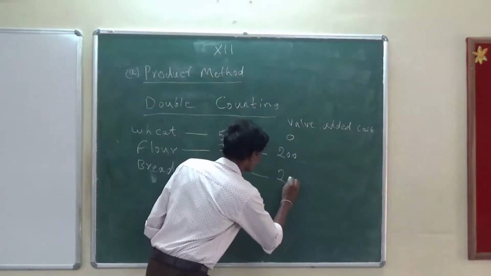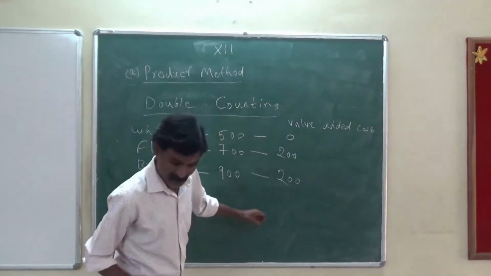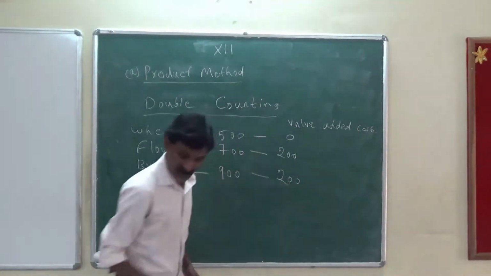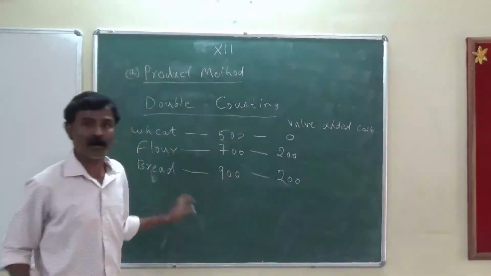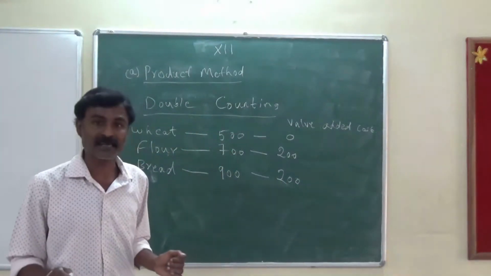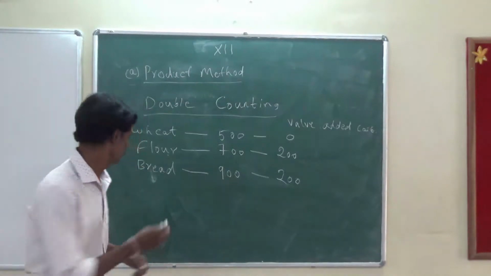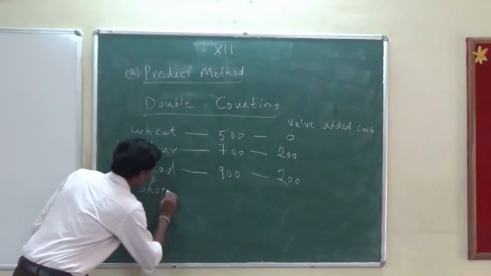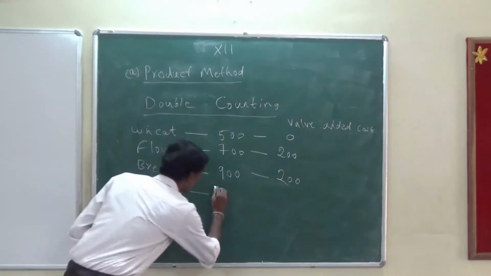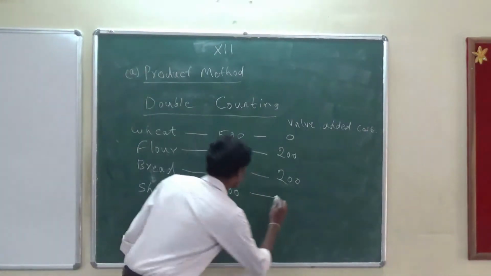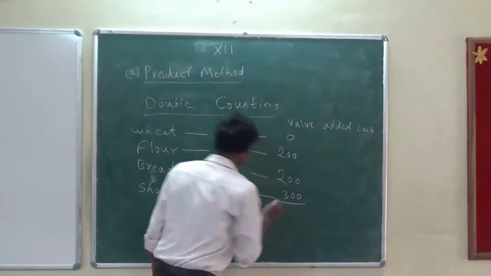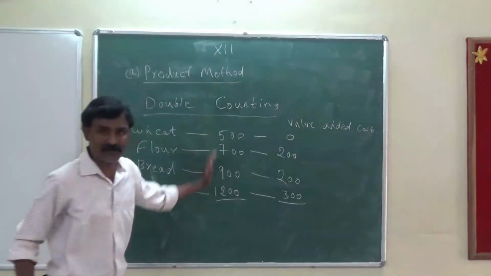Again it is 200 rupees. Okay? Now after I manufacture bread and everything, I sell it in the shop. When I sell it in the shop, I sell it for 1200 rupees, and here the profit I get is 300. Now what we do is, we will count every time.